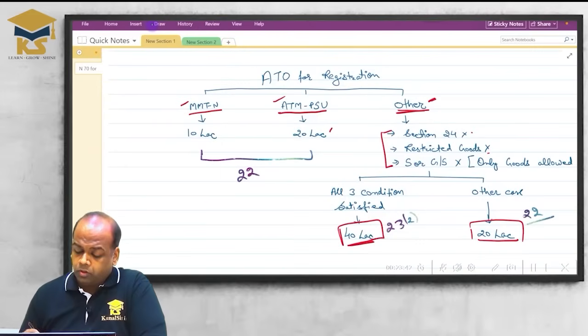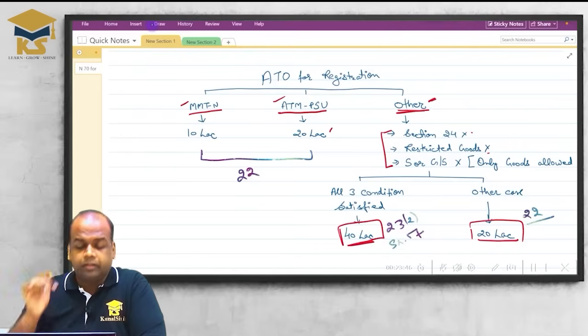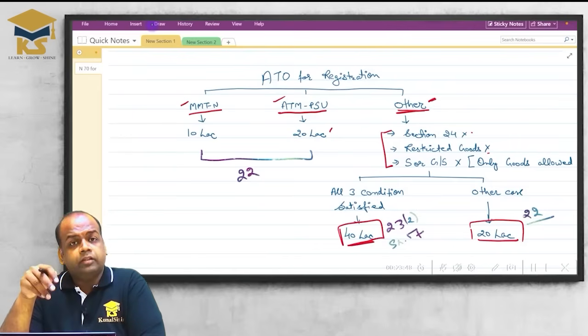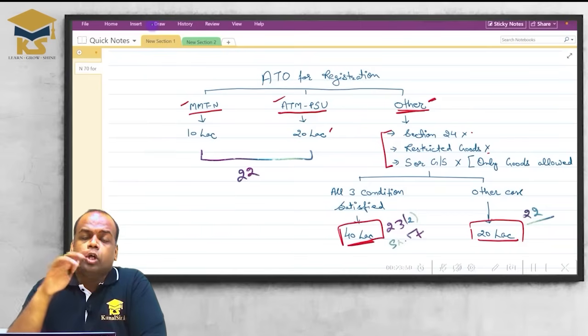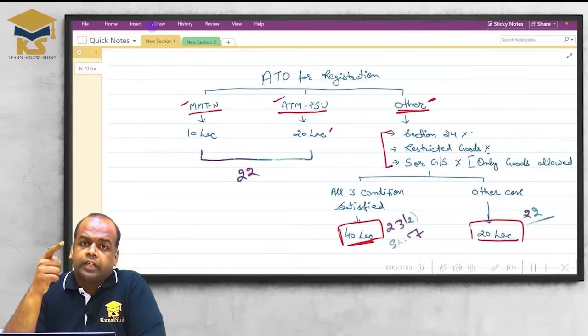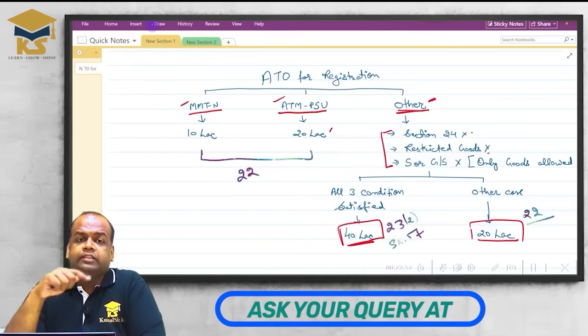In our book, it is notification serial number 7. So under section 23, this notification is issued. So whenever you see section 22, the limit will be 10 lakh or 20 lakh only. In section 22, the limit is not 40 lakh.